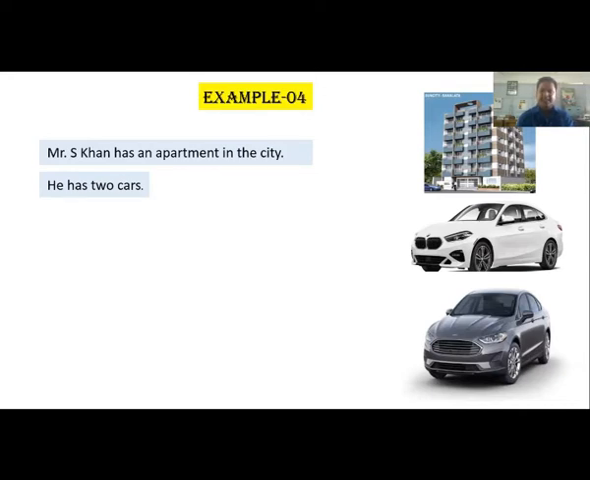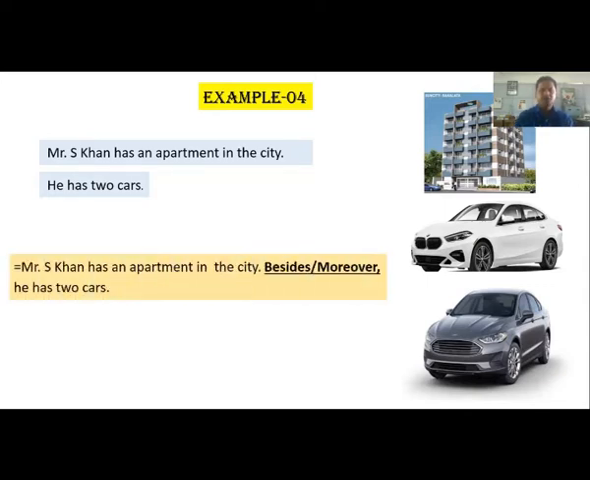Mr. S. Khan has an apartment in the city. In addition to, he has 2 cars. Yes, something more. The second sentence has something more to add, something more to express. And when you want to add something, you have to use sentence connectors like in addition to, besides, moreover, furthermore, etc. So let us connect these 2 sentences now.